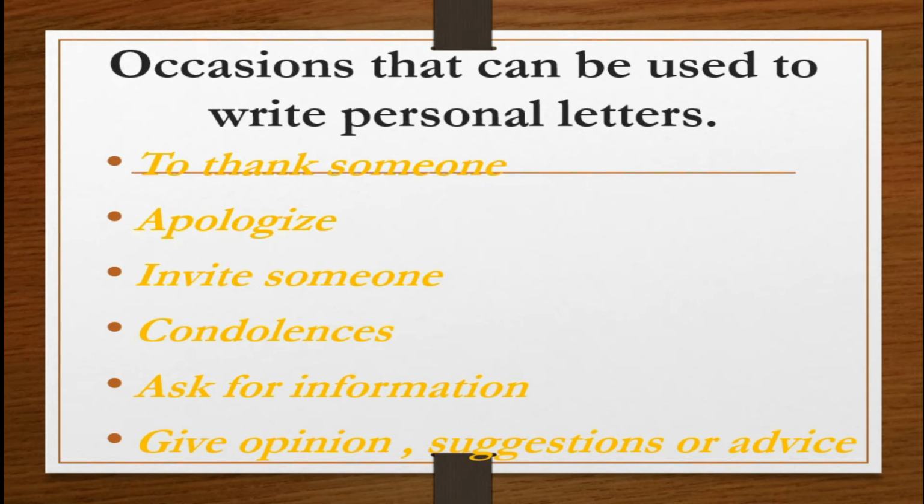As an example, there is a friend, he is struggling to manage his studies. At that time, you can give some suggestions to do his study in a better way. You can give some advice also. So those are the occasions we can use to write personal letters.